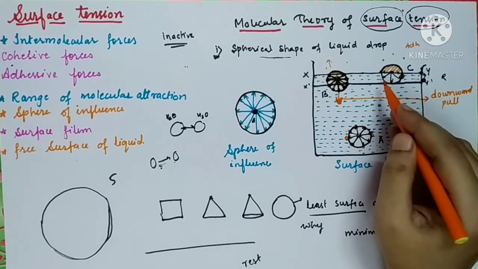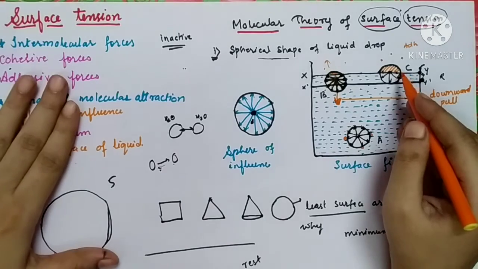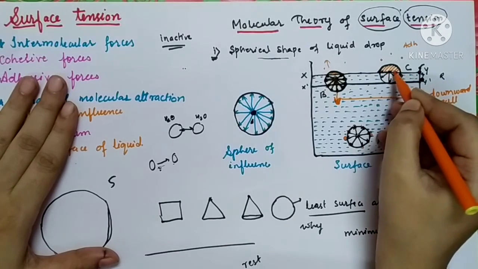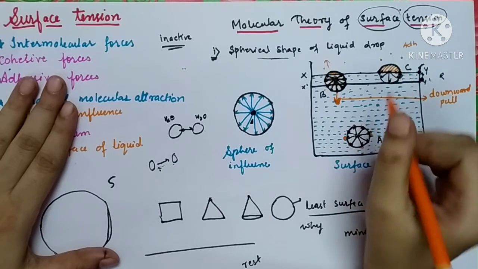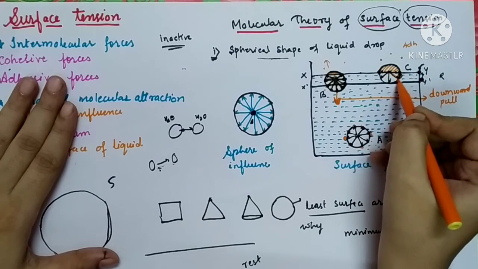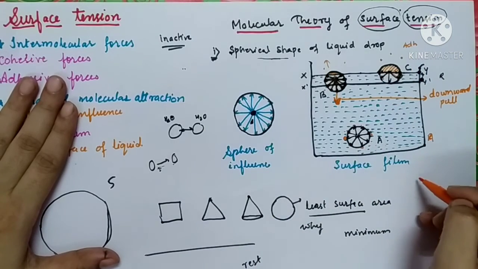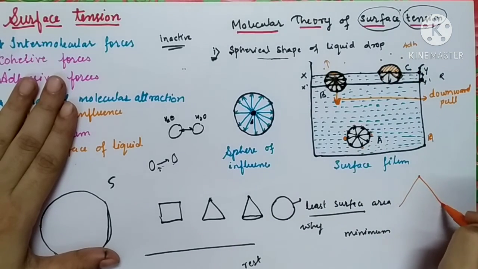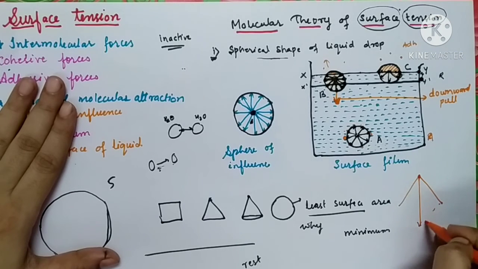Again, when you count the resultant cohesive forces acting on molecule C, see these two forces, equal and opposite, they are going to cancel each other. But the rest of the forces are directed along the two adjacent sides of the parallelogram. So the resultant lies along the diagonal of the parallelogram.